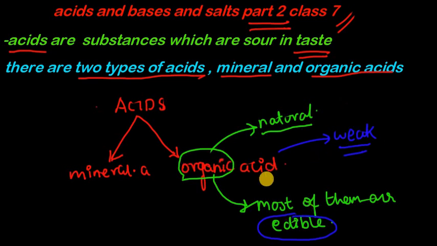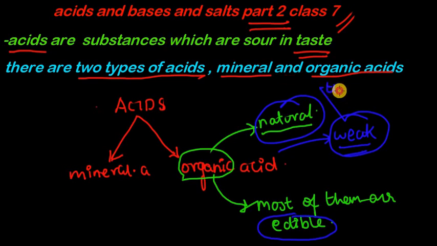So the first main point is that organic acids are natural substances or natural acids. They occur in nature. They are very easy to find. The next thing is that organic acids are also called weak acids, and they are weak in nature. They are not so reactive, and they are not corrosive.